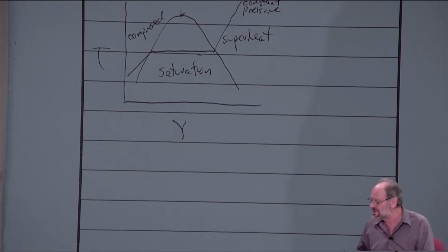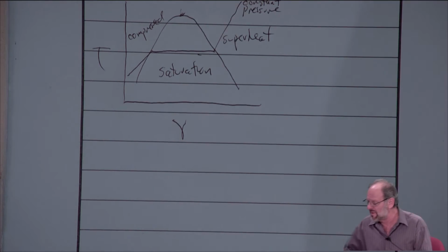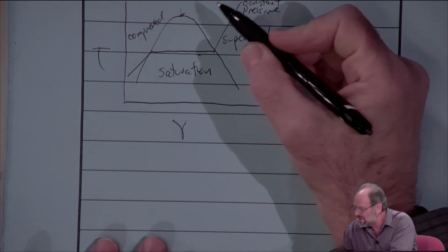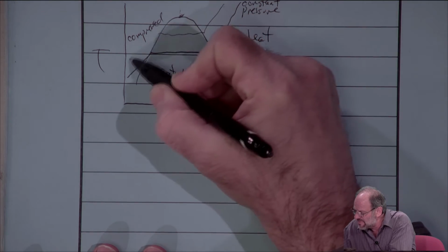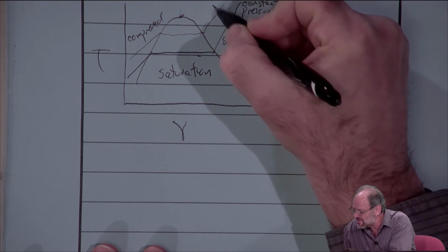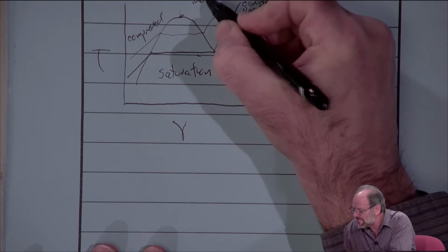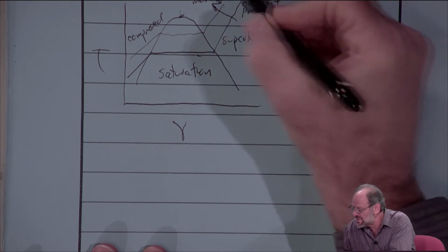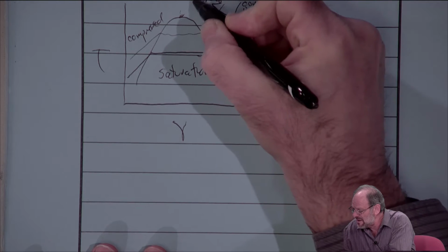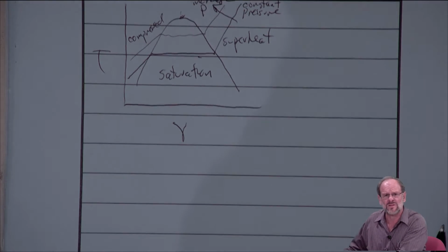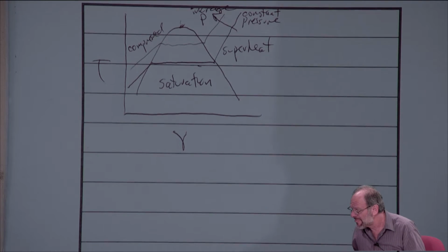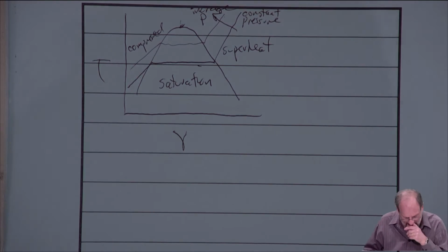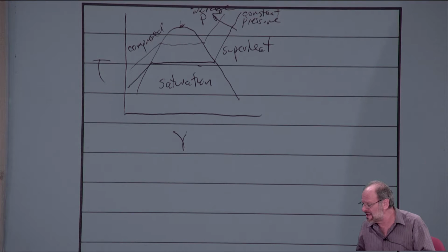And it should be noted that pressure increases if we move further up. So if we had higher pressures, this would be at a higher pressure. So I'll just put that increased pressure is in that direction. Now, if you think about it, it makes sense.